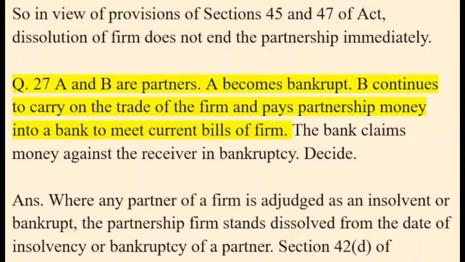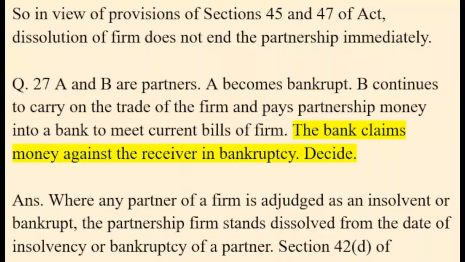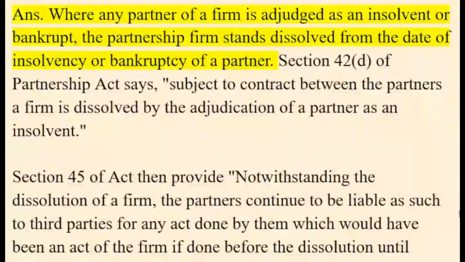Q. 27. A and B are partners. A becomes bankrupt. B continues to carry on the trade of the firm and pays partnership money into a bank to meet current bills of the firm. The bank claims money against the receiver in bankruptcy. Decide. Ans. Where any partner of a firm is adjudged as an insolvent or bankrupt, the partnership firm stands dissolved